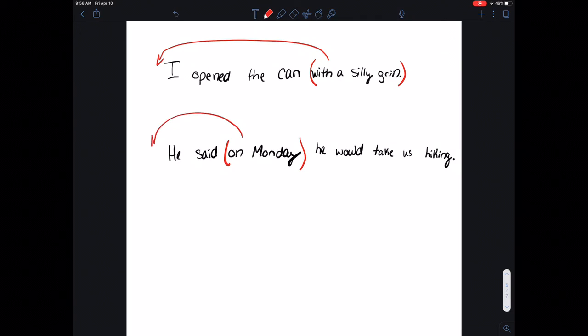So with this one, you actually have two options. You can move it to the beginning of the sentence, saying that the guy is actually talking on Monday and he's telling us about how he's going to take us hiking. Or you can move it to the end, and in that case, he is saying that he is going to take us hiking on Monday.